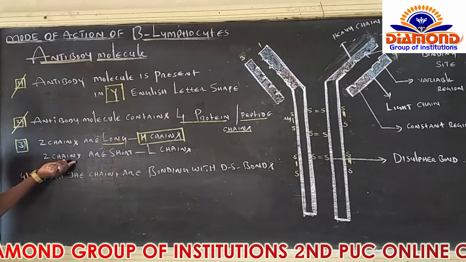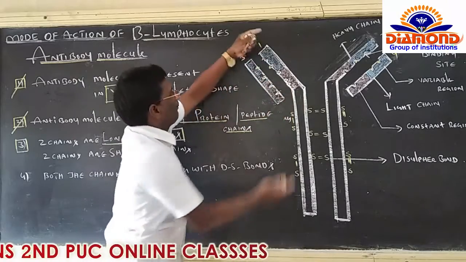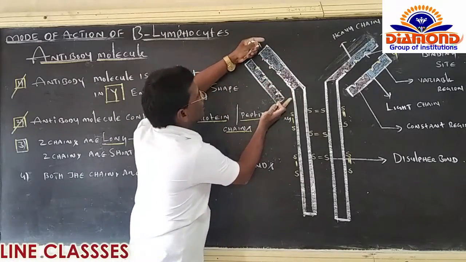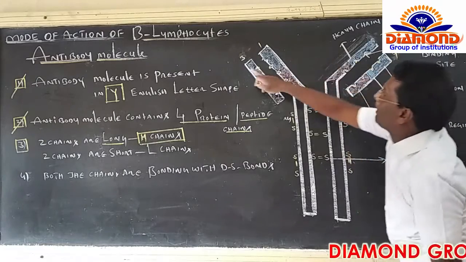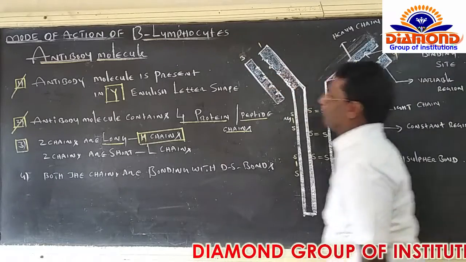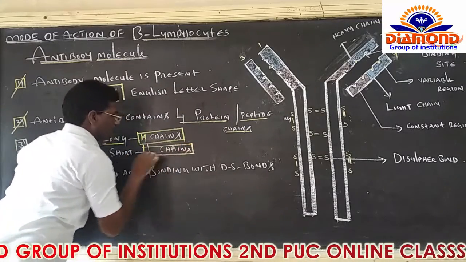And the 2 remaining chains, quite opposite to the long, or heavy, chains, are very short chains. From here to here is one short chain. From here to here, another short chain. Chain number 3, chain number 4. These short chains are called light chains, right?